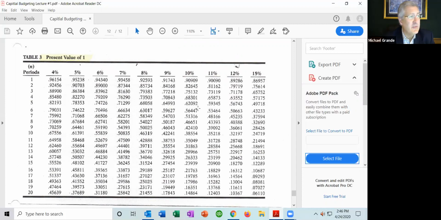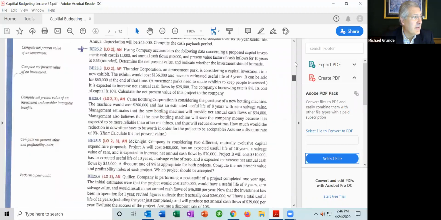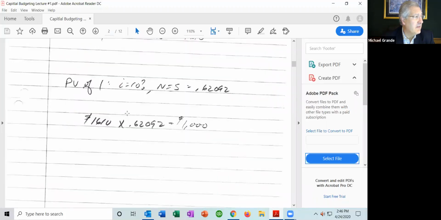The factor we want to use is 0.62092. So that's where we have this factor right here. We take the future value, $1,610. We want to know what that's worth today. That's worth $1,000 today if it's invested for 5 years, and the annual interest rate is 10%. That's the time value of money.